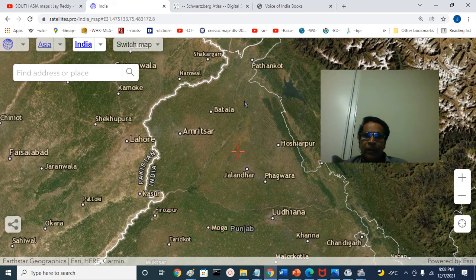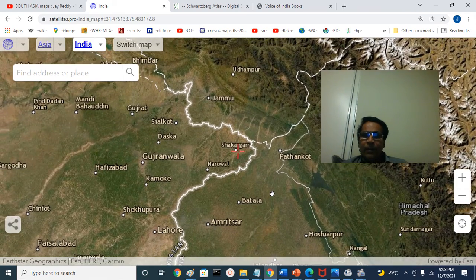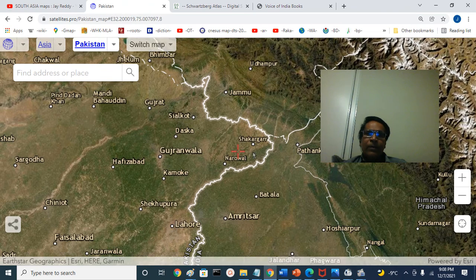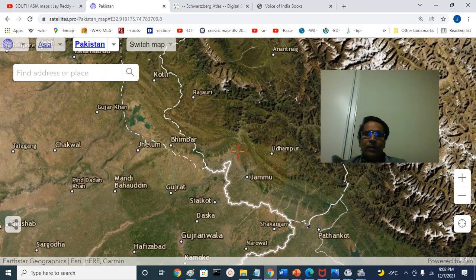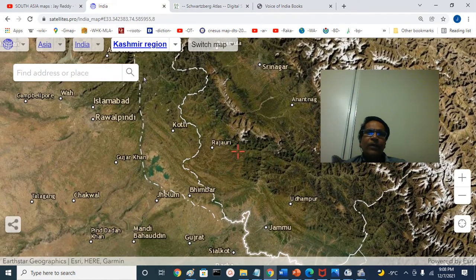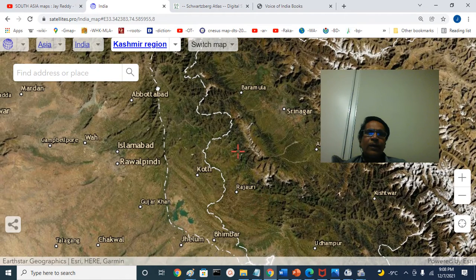And one week later, the second Treaty of Amritsar was signed. This is the Pathankot, this is the Ravi River here. And Lahore is on the bank of Ravi River. All the hilly terrains north of Ravi River, and east of Jhelum River here. This is the Jhelum River here.